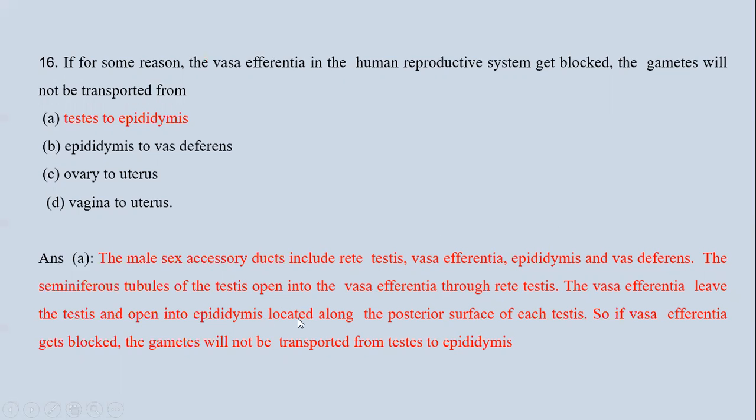Now the seminiferous tubules of the testes open into the vas efferentia through the rete testis. The vas efferentia leave the testes and open into the epididymis located along the posterior surface of each testis. So if vas efferentia is blocked, the gametes will not be transported from the testes to epididymis, as a result of which there will be no fertilization.